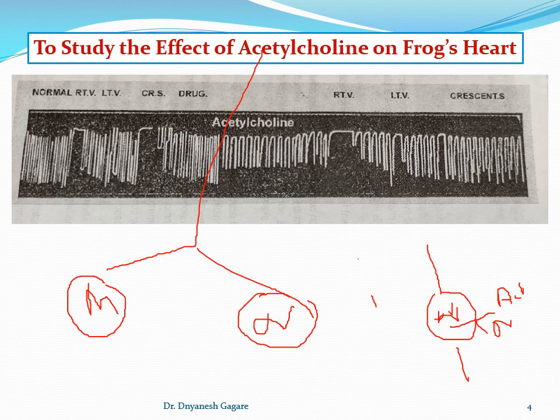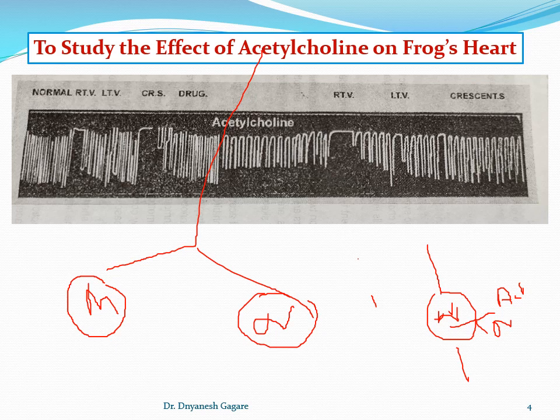The second class of drugs is anticholinergic drugs, and their function is opposite to acetylcholine. Okay, for example, these are atropine, hyoscine. These anticholinergic drugs are used, for example, in pre-anesthetic medication.